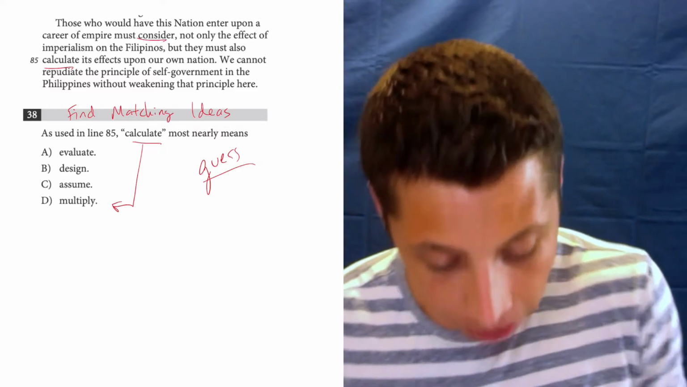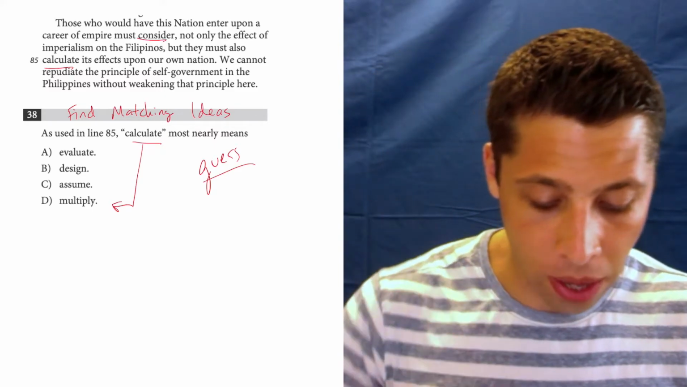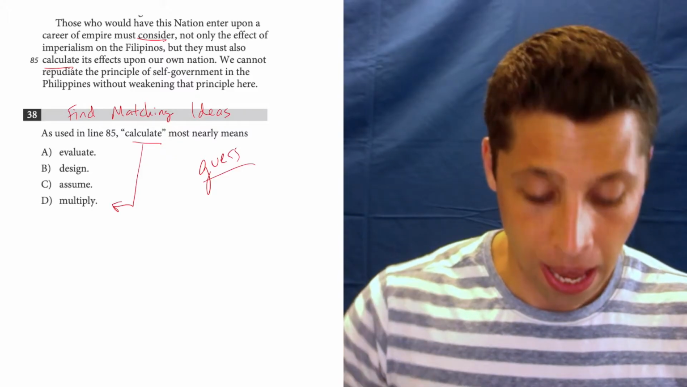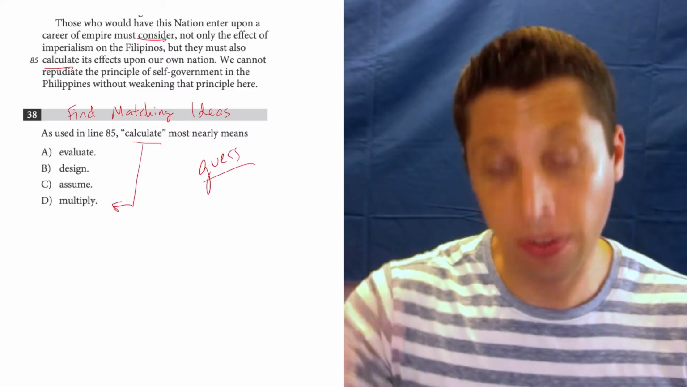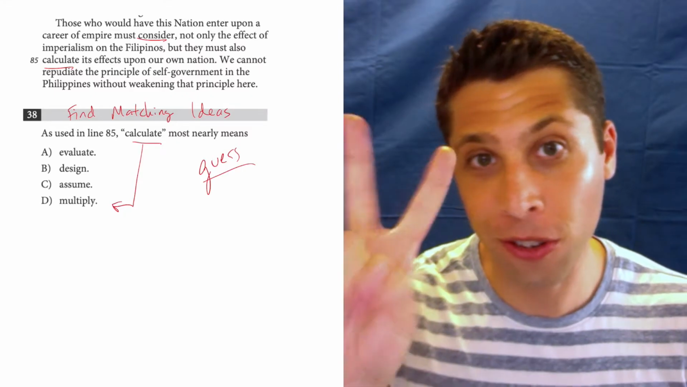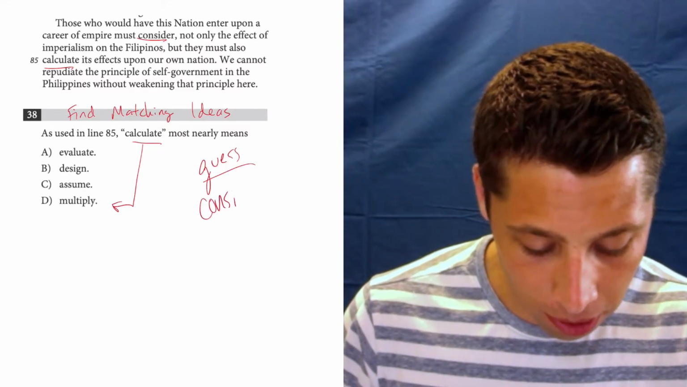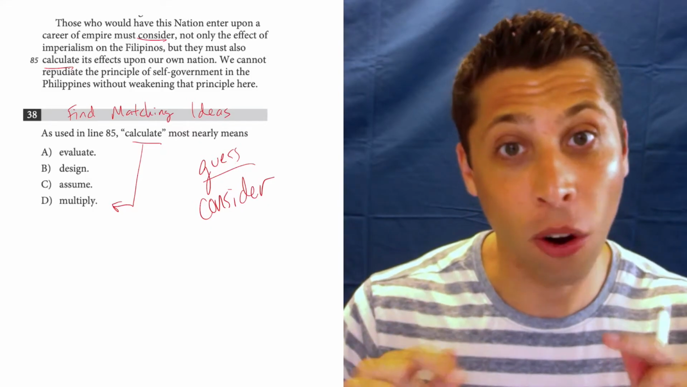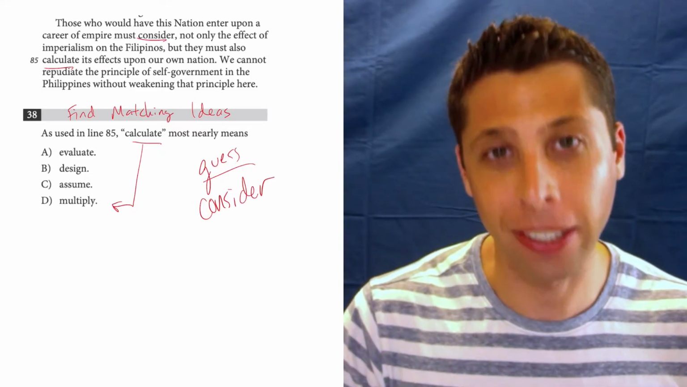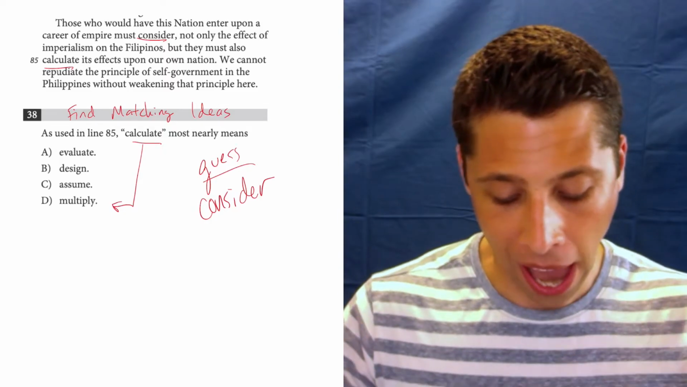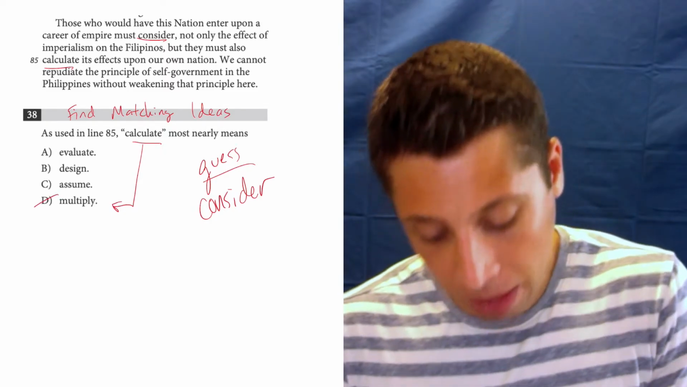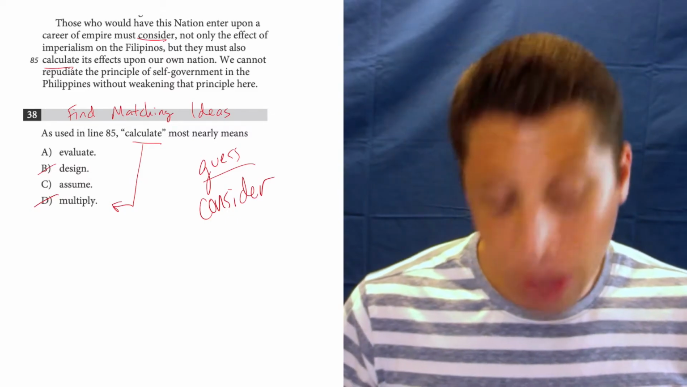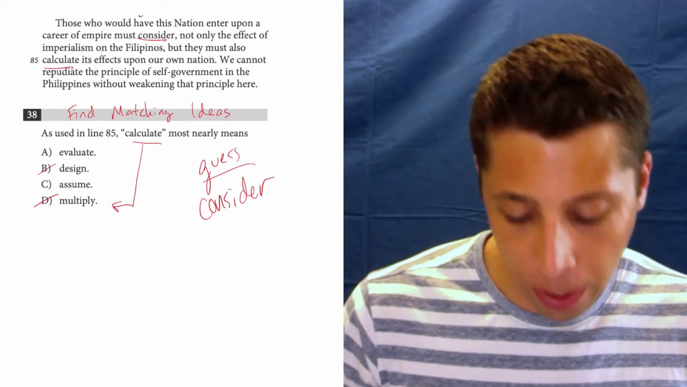How about consider? They must do two things. They must consider the effect of imperialism and consider its effect upon our own nation. Right? So there's two things. So my guess for what this word is going to mean is something like consider, because that idea is already stated in a parallel part of this sentence. And consider definitely doesn't mean multiply, definitely doesn't mean design. And then maybe you're torn between evaluate and assume.